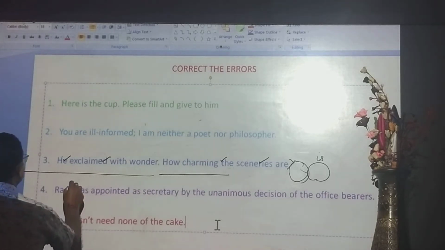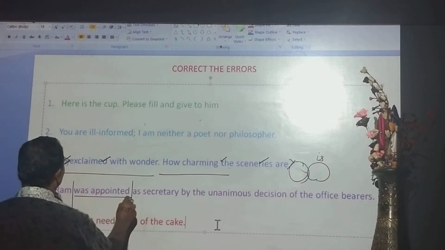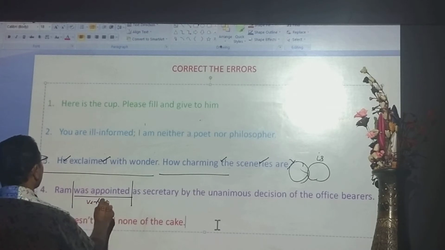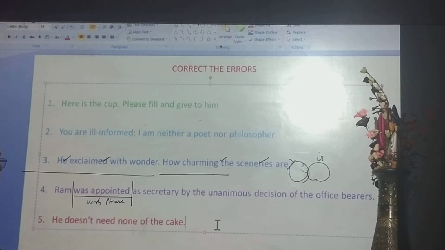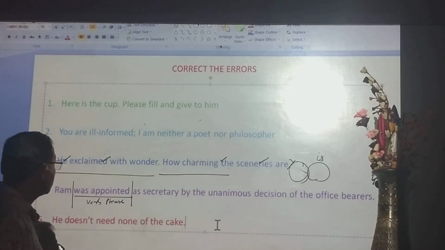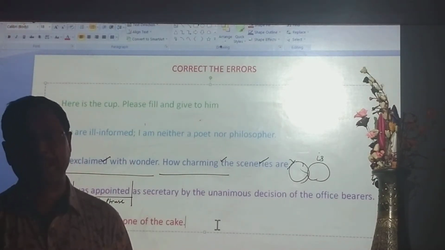Ram, then the verb phrase, was appointed. Already I have told you, appoint is a factitive verb. A factitive verb means that it will have a complement besides an object.